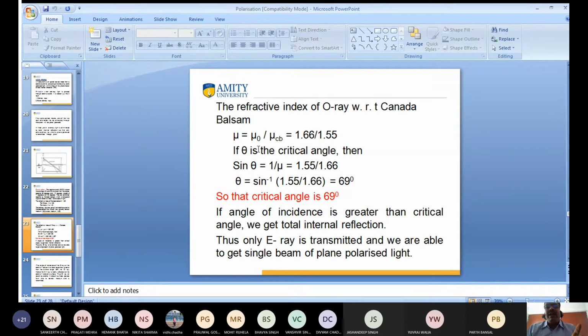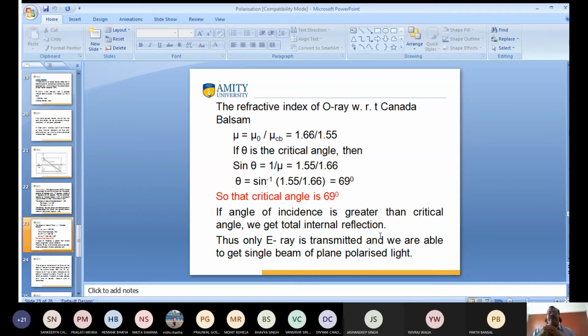Suppose theta is the critical angle, then you know very well sin theta is equal to 1 upon mu. So what is 1 upon mu? 1 upon mu means 1.55 divided by 1.66. So what is theta? Theta is equal to 69 degree. Theta is known as the critical angle, and the critical angle is 69 degree. It means that if the angle of incidence is greater than the critical angle, we get total internal reflection.